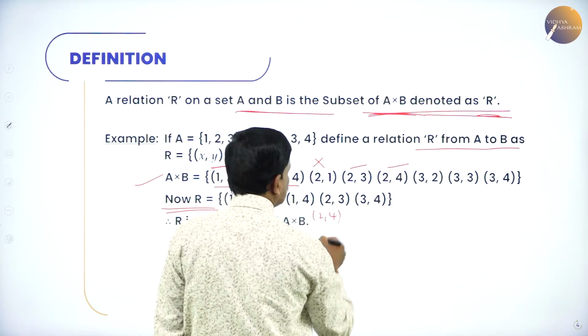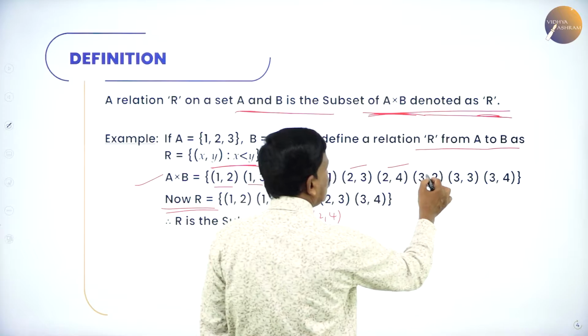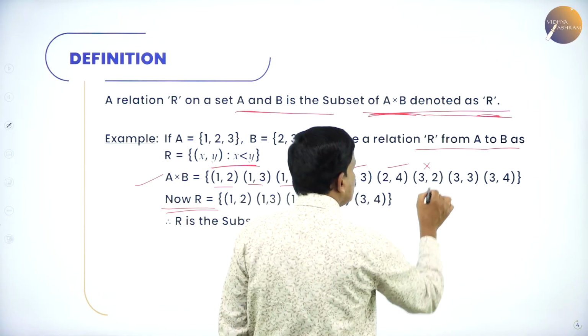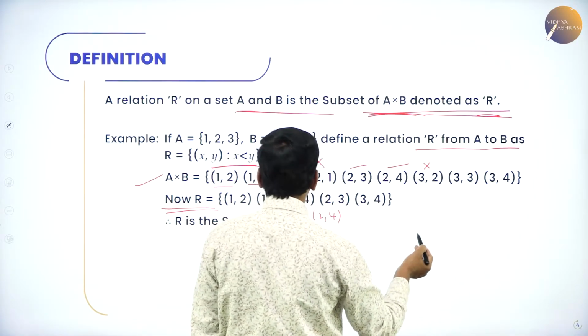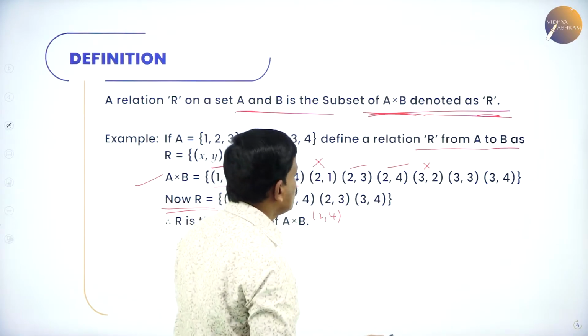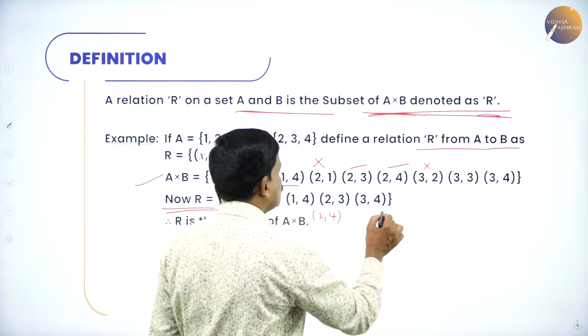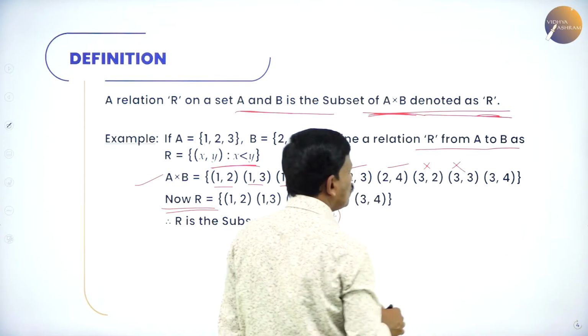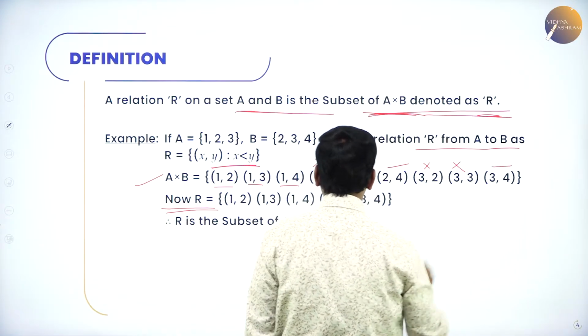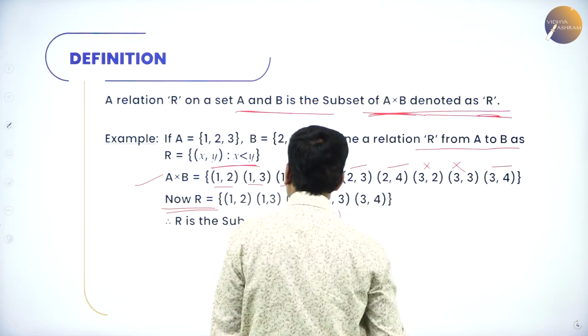Then we cannot take 3 comma 2 because 3 is greater than 2, and we cannot take 3 comma 3 because 3 is equal to 3. The condition is less than, not equal to. Again, you can take 3 comma 4. So here this is the set.